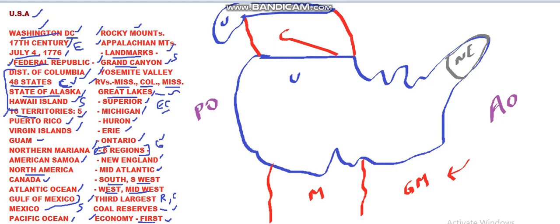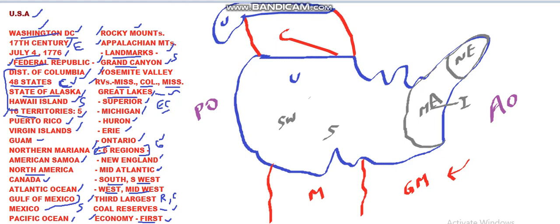This is region 1. And after that we have the Mid-Atlantic part. So all of this is the Mid-Atlantic part. The Mid-Atlantic part is very famous for industries. So major industries of USA are all present in the Mid-Atlantic part only. And later we have South and Southwest. So the whole of South is all here and Southwest is over here.